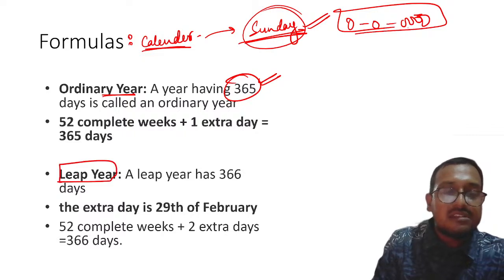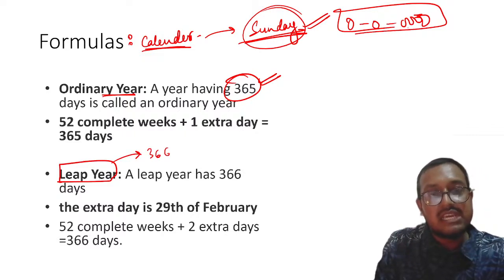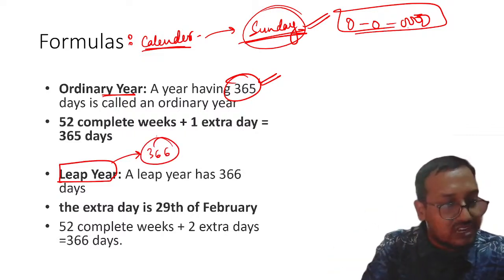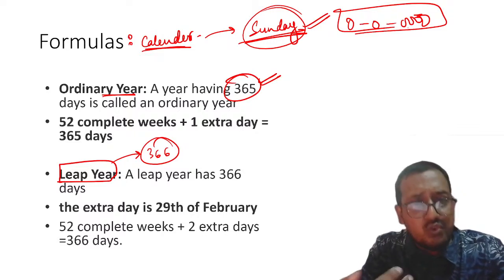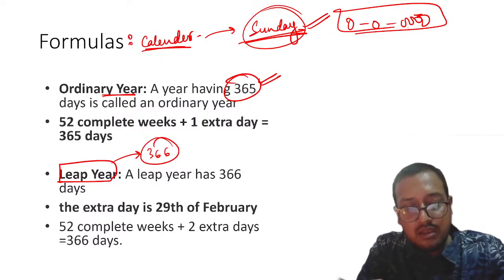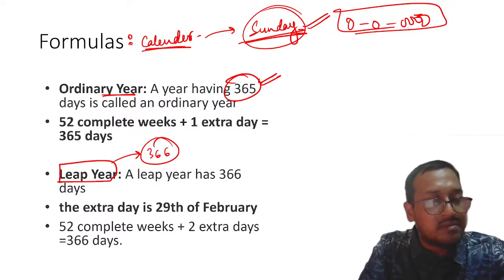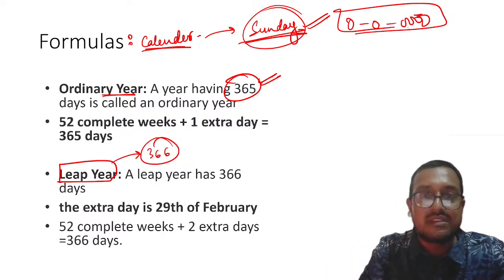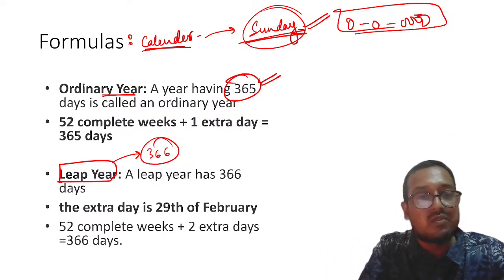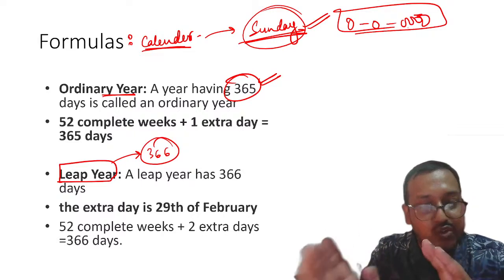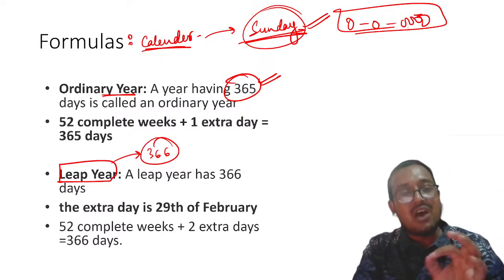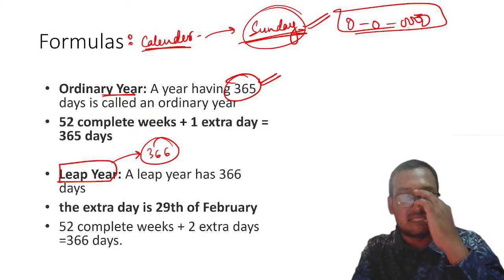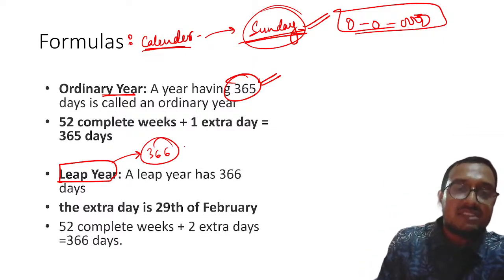In a leap year, this number of days goes to 366. That is one additional day, right? I won't delve into the science behind it because it is related to the revolution time of Earth. You will find it in a geography-related lecture. But for now, let us consider that this happens, right? A leap year will have 366 days.